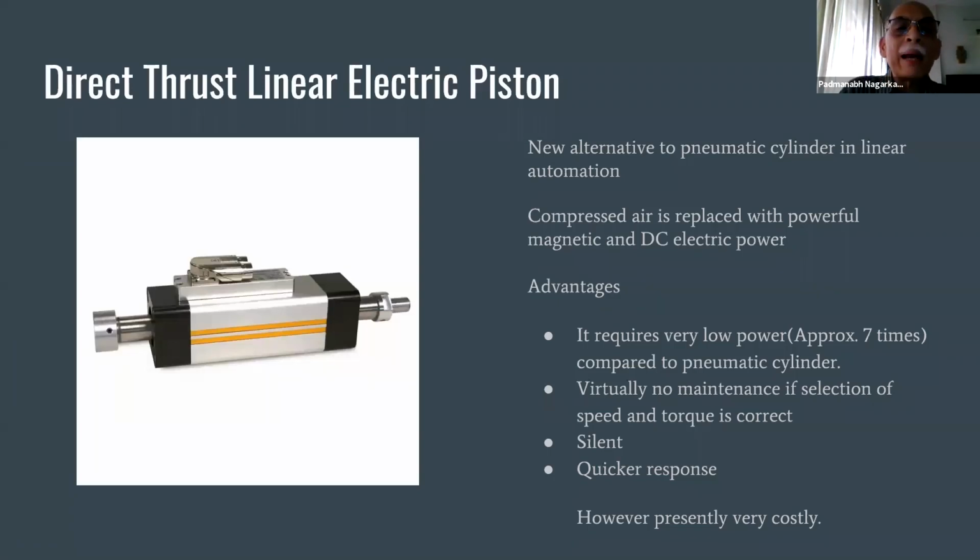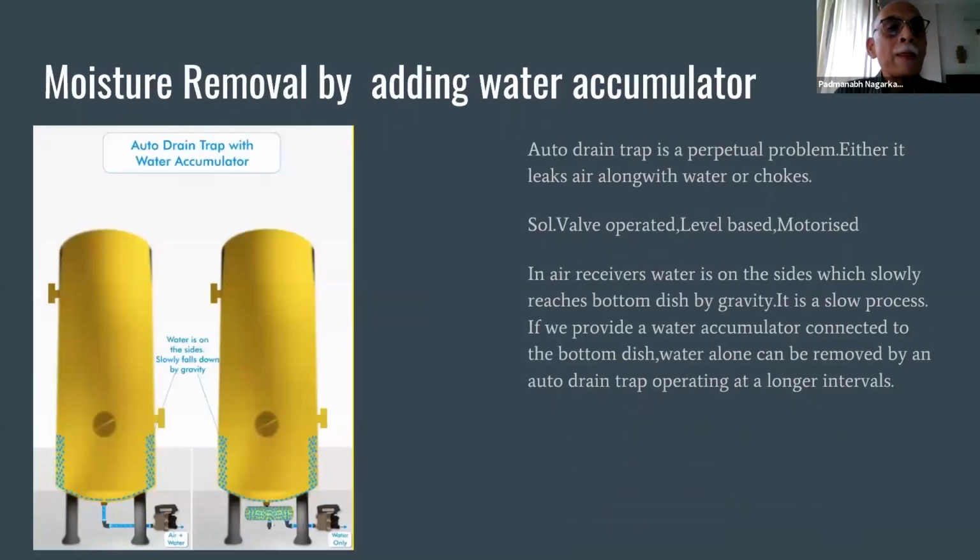But I am sure in time to come, the cost will come down, because normally if there is a new product, there is something called intelligence cost. When it becomes mass produced, that intelligence cost goes on reducing. It comes down to the material cost, and the material cost is quite low. So sooner or later, this will replace a lot of pneumatic cylinders.